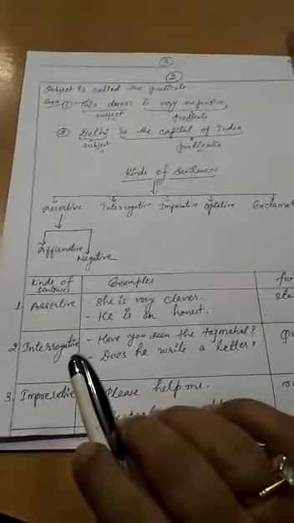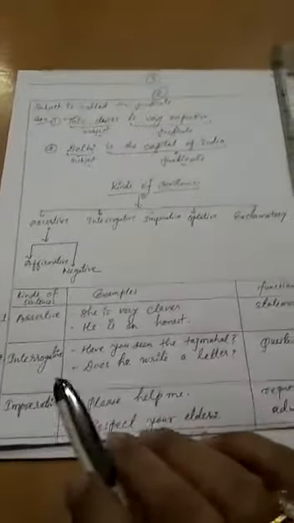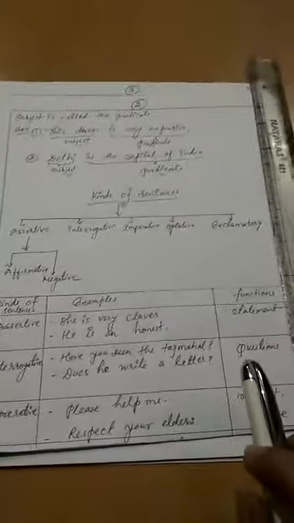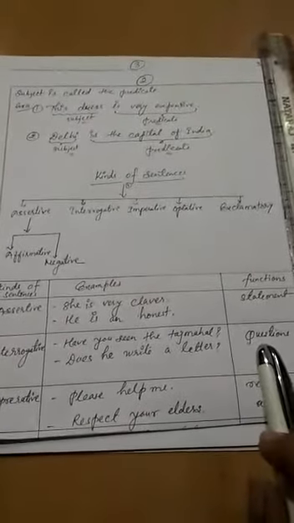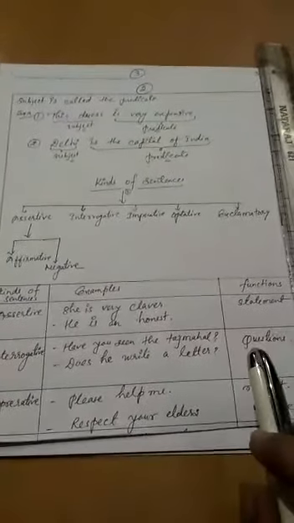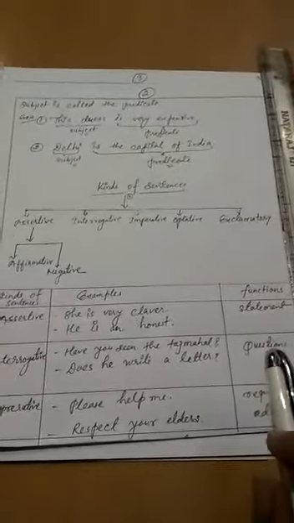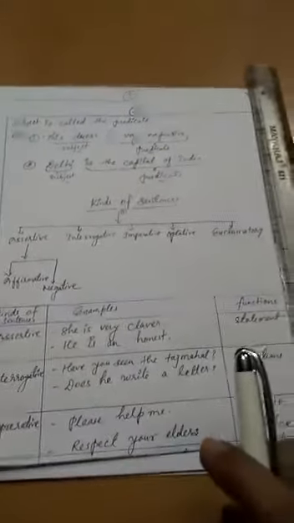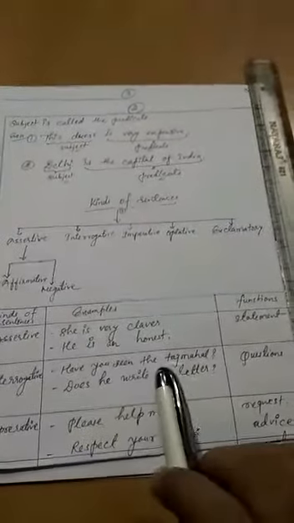Okay. Then second, interrogative sentences. In this type of sentences, we ask some question to another one. For example, have you seen the Taj Mahal?